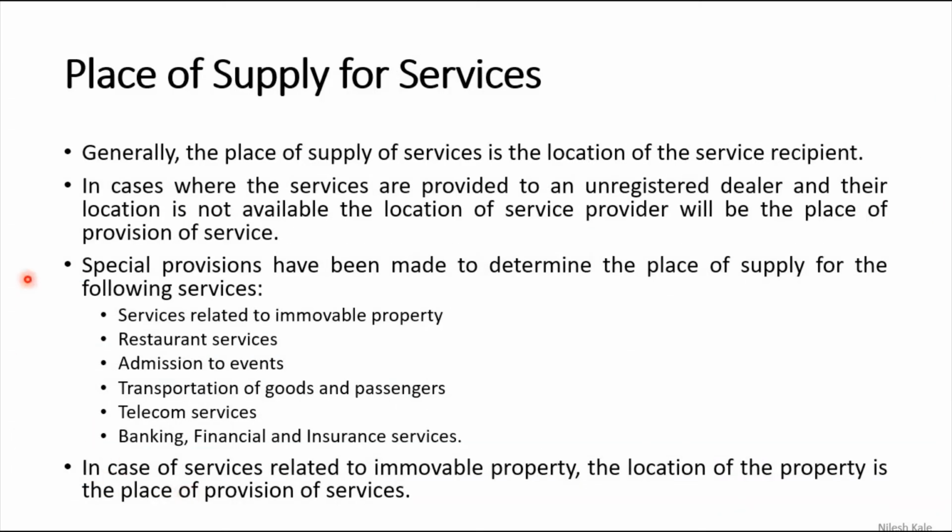Place of supply of services. Those were the examples of goods. Now, place of supply of services. Generally, the place of supply of service is the location of the service recipient. Why is this learned separately? Friends, you can separate ownership and goods quite easily, but you cannot separate the service provider and services. Like there is some music artist, he wants to perform music. You cannot separate the artist from the music, right? Whatever service he is going to give is with the service provider only, and therefore we have to learn about place of supply for services separately.